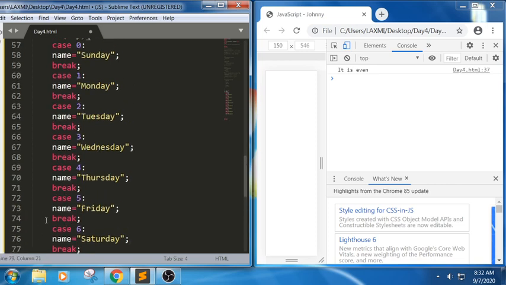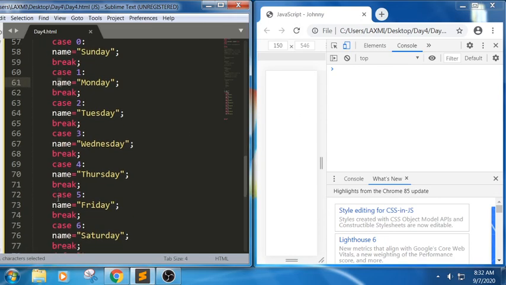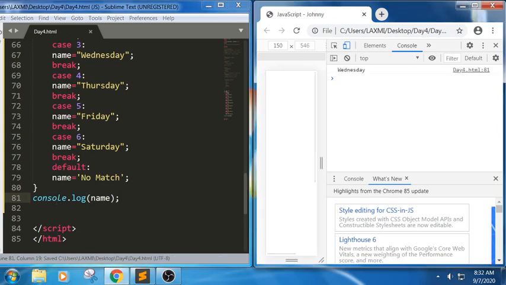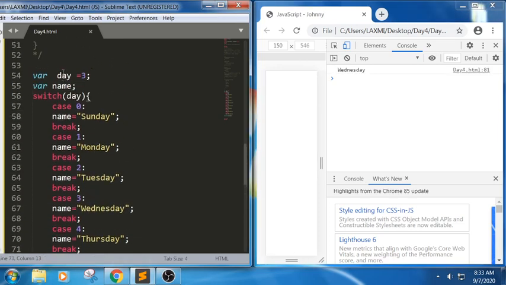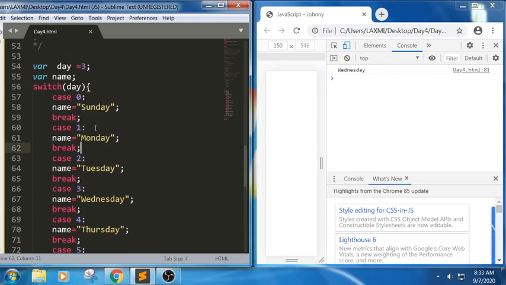See here, we have written all these case labels. For example, if I'm trying to use this, are we getting any data? No, because we haven't displayed this value here. I'm trying to write console.log, let me write name, because at the end it will be displayed in this. So Wednesday, see here, as we have given the input as 3, it is trying to match 0, 1, 2, 3. So it is matching with 3, we got output as Wednesday.